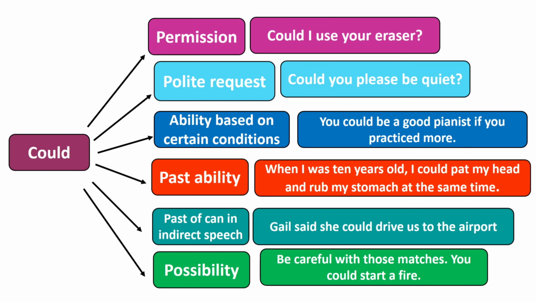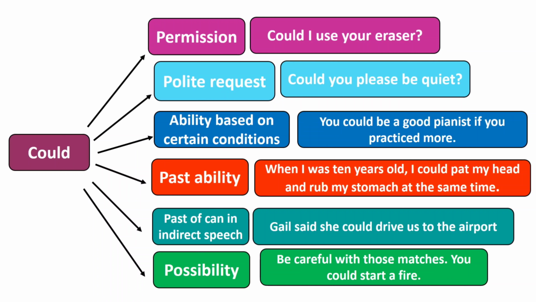Could is used for 6 conditions. Permission: could I use your eraser? Polite request: could you please be quiet? Ability based on certain conditions. You could be a good pianist if you practiced more. Past ability: when I was 10 years old, I could pat my head and rub my stomach at the same time. Past of can in indirect speech. Gail said she could drive us to the airport.